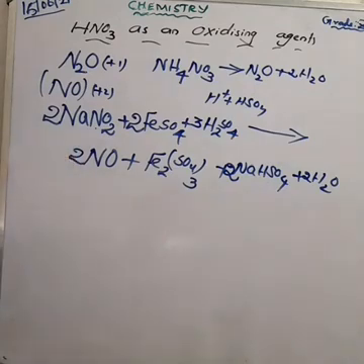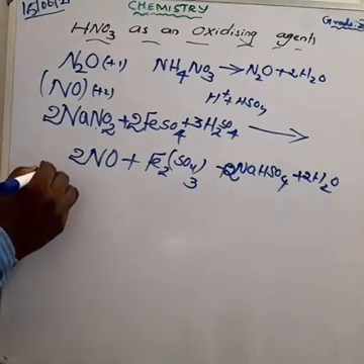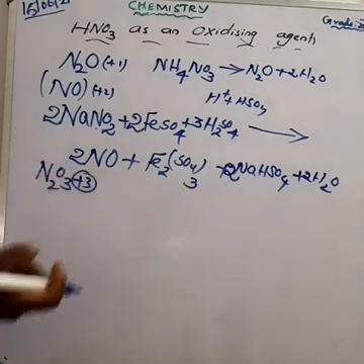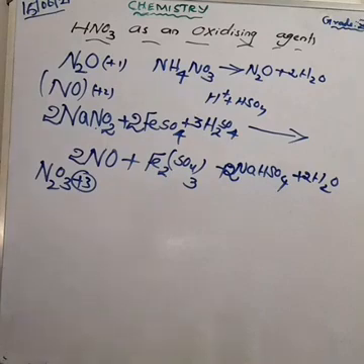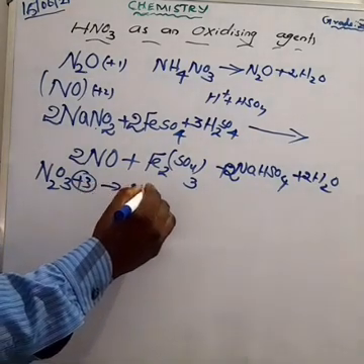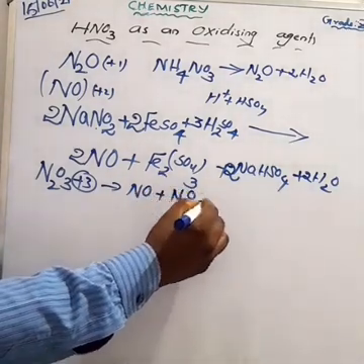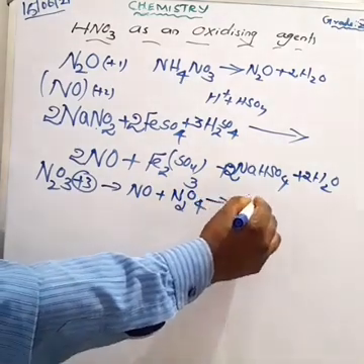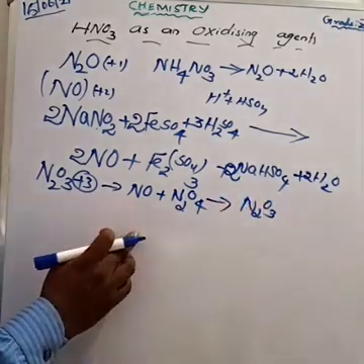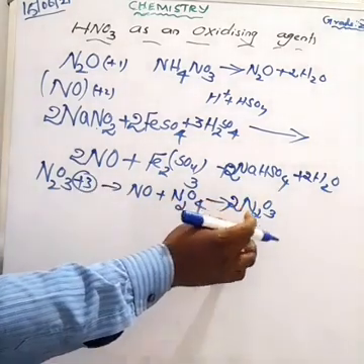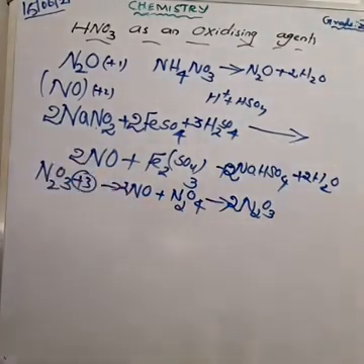Next about nitrogen trioxide. You have to find the oxidation state. You also have to find the physical properties: it is a blue solid and it is acidic. How can you prepare it? Nitric oxide reacts with dinitrogen tetroxide. Dinitrogen tetroxide can be written as N2O4. We get N2O3. How can you balance the equation? Here on the product side make it 2. So the reactant side can be written as 2NO. That is also balanced.